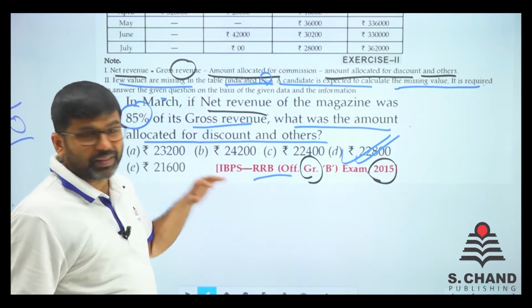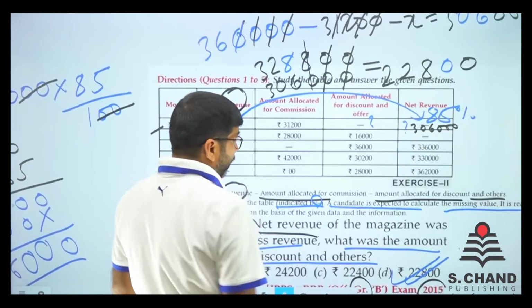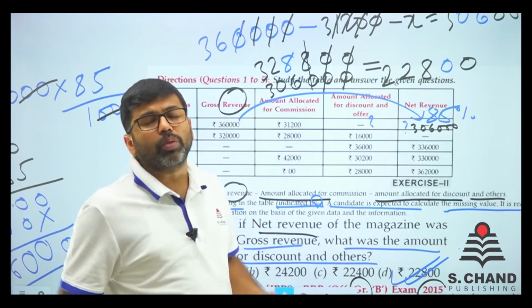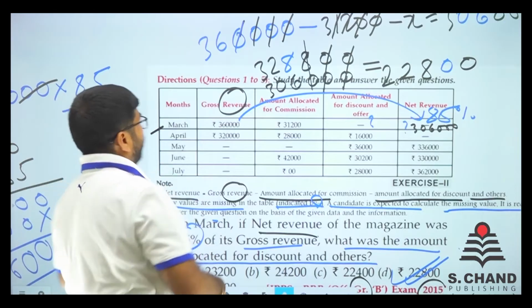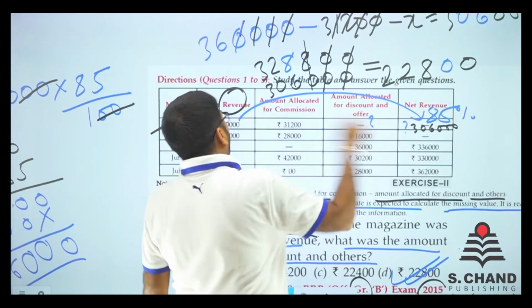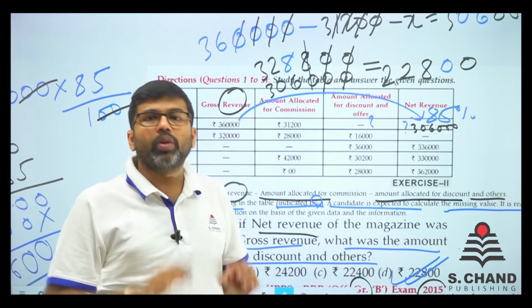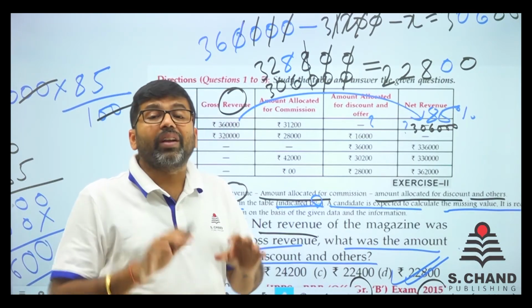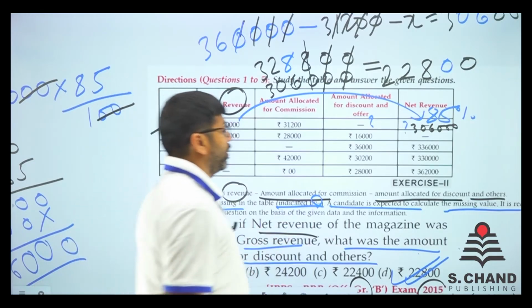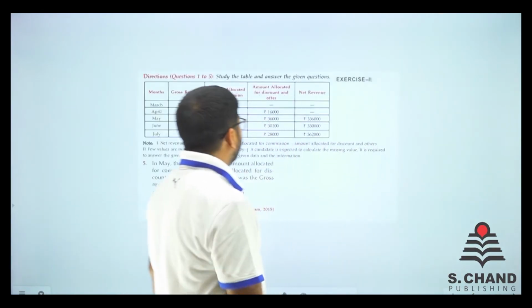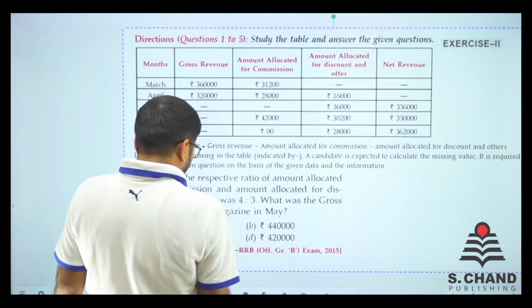So it was a previous year question. What I think is it was not much tricky, but more of calculation. You need to find out 85% of that, and with a lot of zeros, we have to do plus minus, and there are chances of silly mistakes. So don't do it in a hurry. Do it in a very calm and composed manner, right? So let's move on to the next question. Let's see what it says. It says question number 5 of the same.